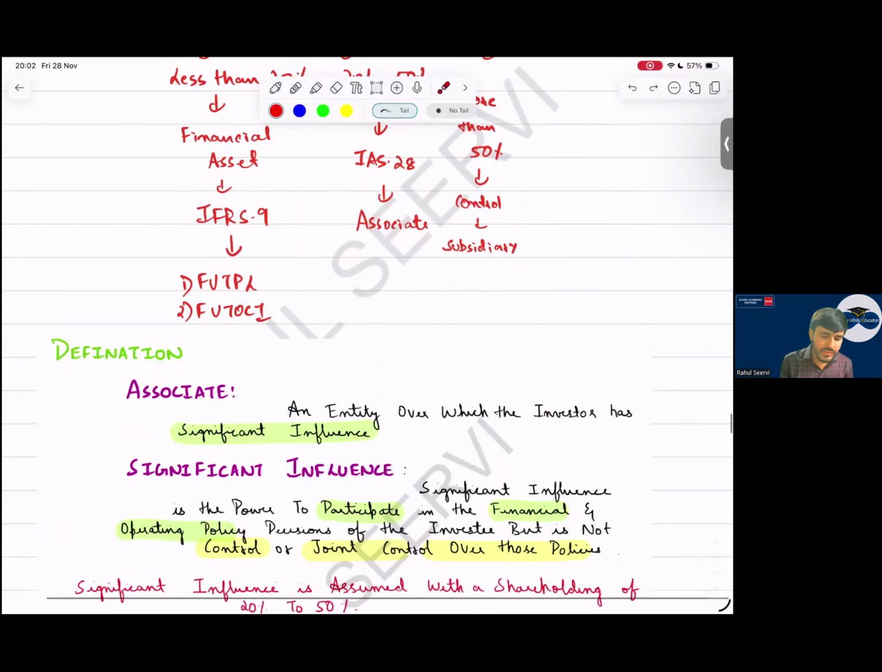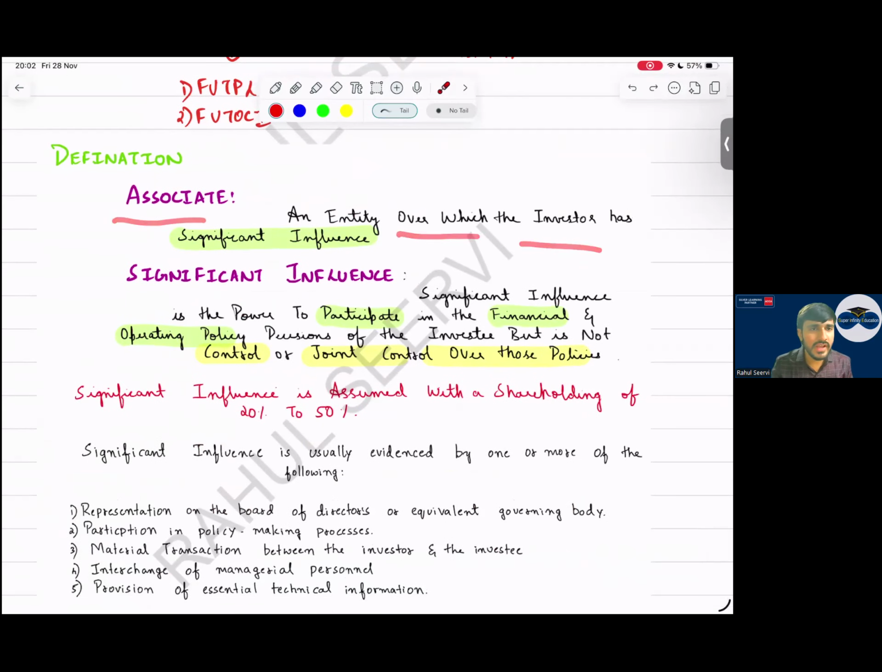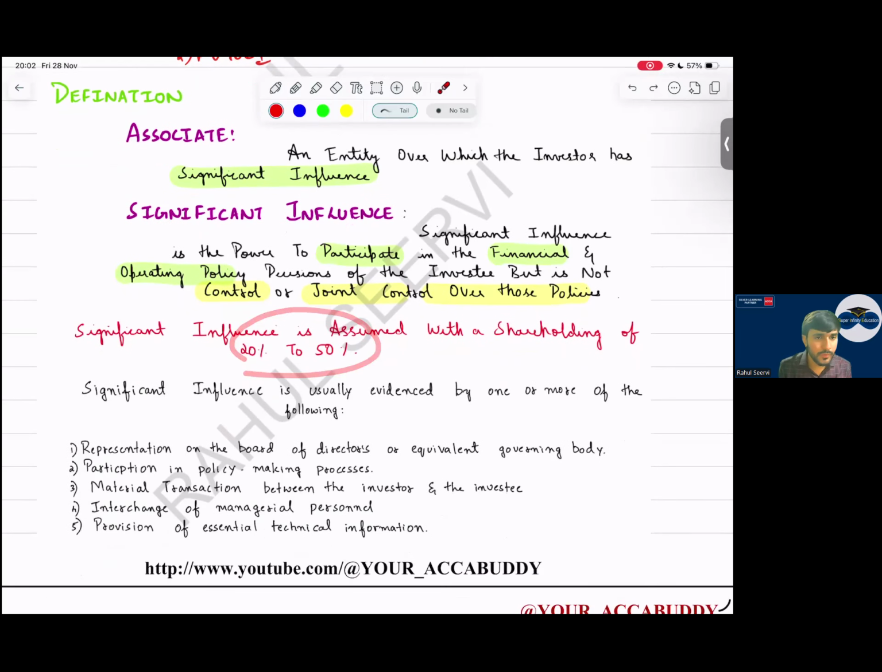See now, associate is what? An entity over which investor has significant influence. So, what does significant influence means? Significant influence means power to participate in financial and operating policies of the company. To participate. Simple. Then, sir, we will not have what? We will not have control or joint control. Control or joint control will not be there. Understand that. So significant influence is assumed with 20 percentage to 50%.